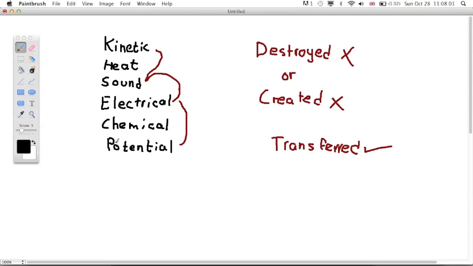Let me go more in depth about all of these energies, and we'll start with potential energy. Potential energy is just the potential amount of energy an object can have.